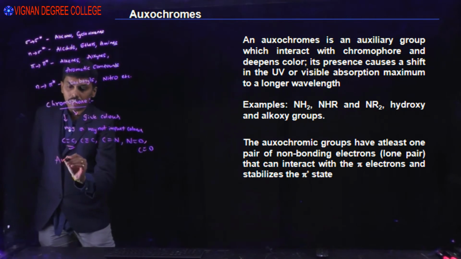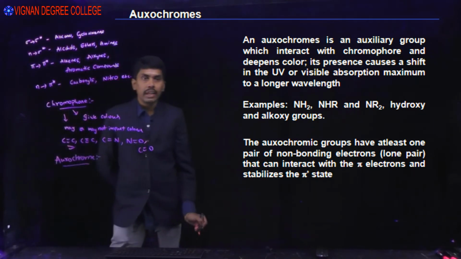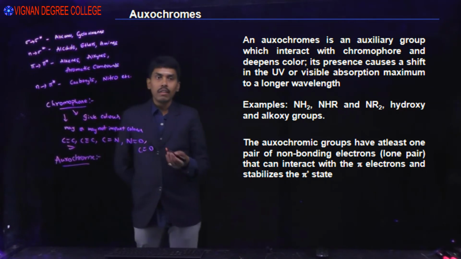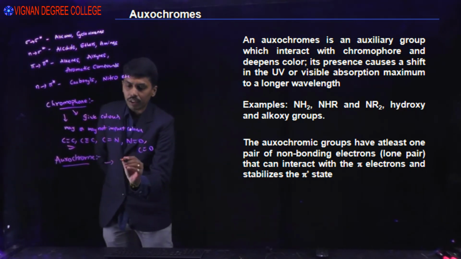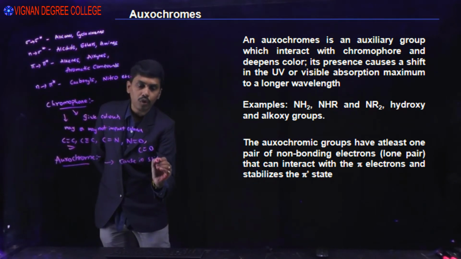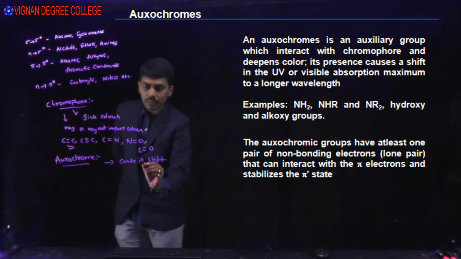Next definition, auxochrome. What is an auxochrome? An auxochrome is a group which interacts with the chromophore and deepens color, or it causes a shift in the UV visible absorption maximum to a longer wavelength.